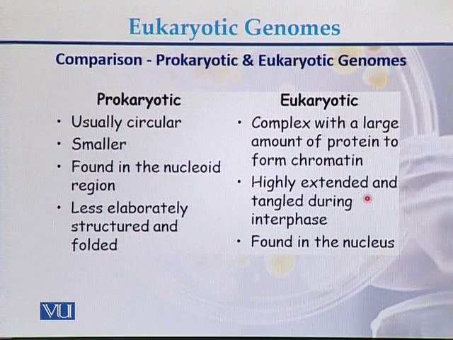It is highly extended and tangled during the interphase, and it is found in the nucleus.